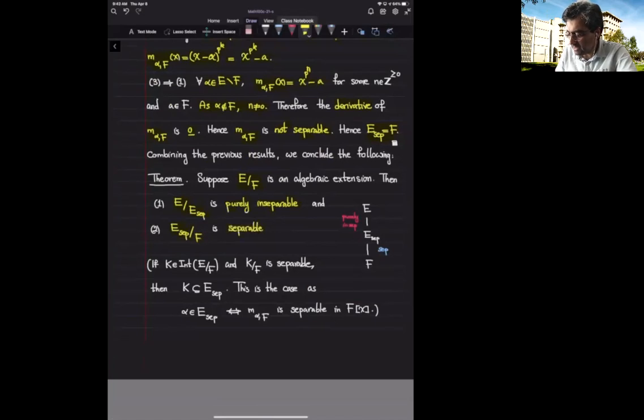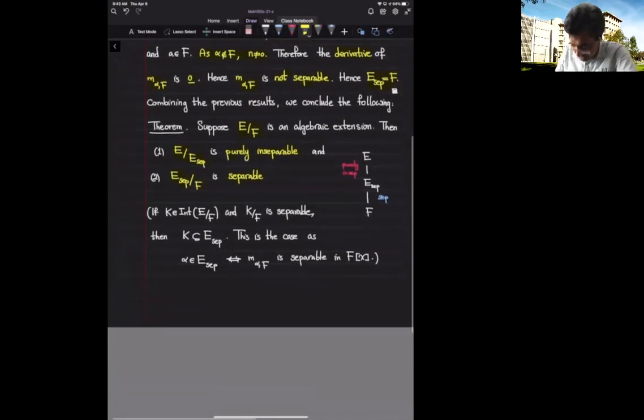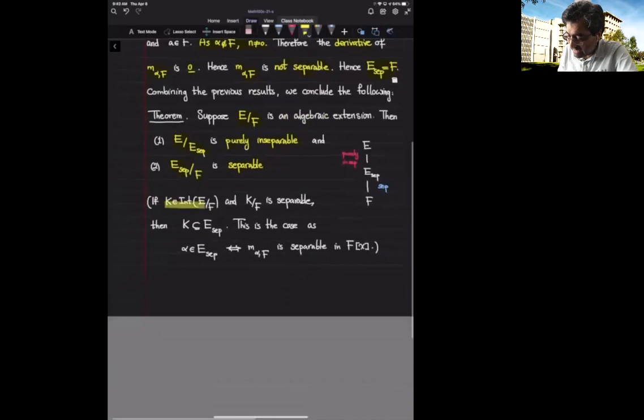And from the definition, as I mentioned earlier, now I want to summarize it: if K is an intermediate subfield and K over F is separable, then K is a subset of E sub sep. So E sub sep is the largest intermediate subfield of E over F which is separable over the base field.